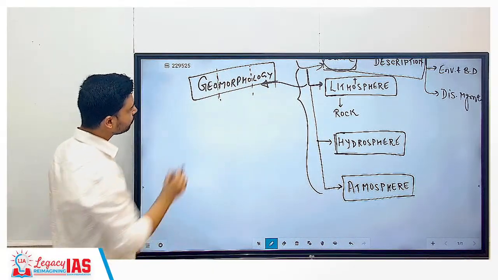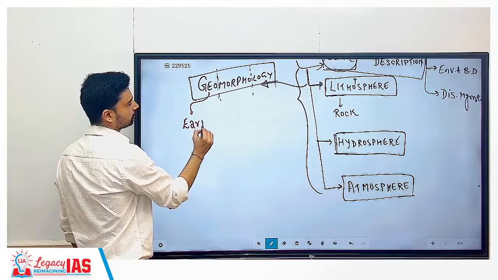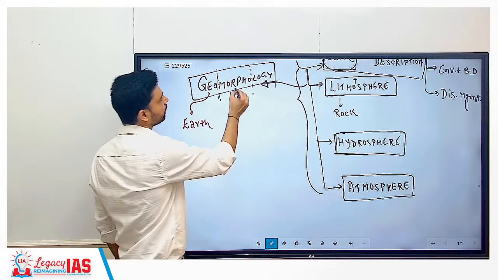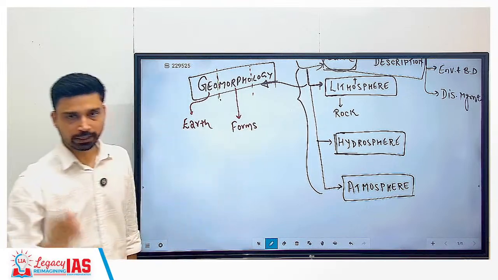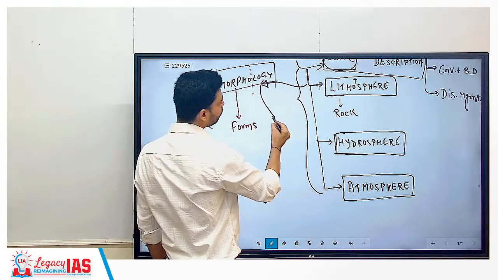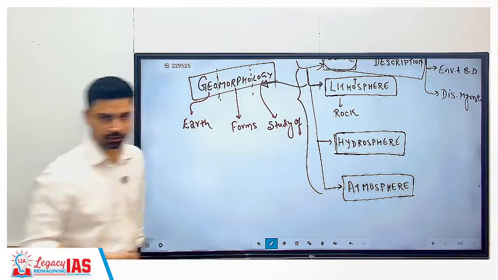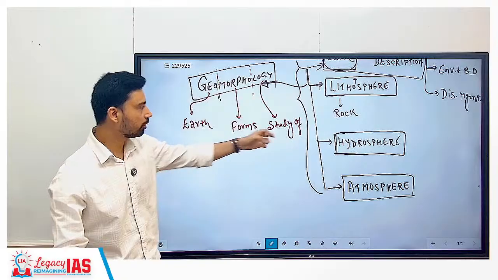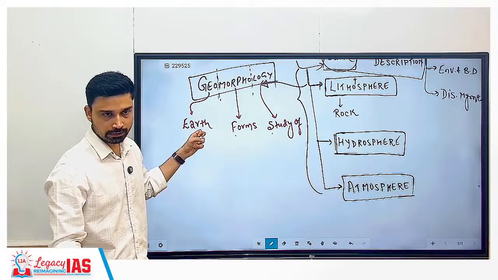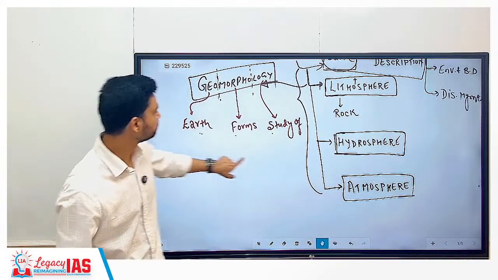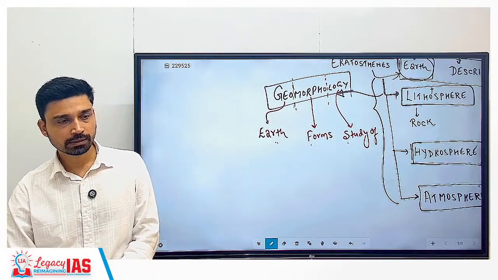Now, what is geomorphology? Again, if you divide it, geo means what? Earth. Morpho means forms, various forms. We'll look at that. And logy comes from logos. Logos refers to study. That means, what is geomorphology? In simplest way, it is a study of forms on the earth as such. That is how we can define geomorphology: the study of various forms on the earth.